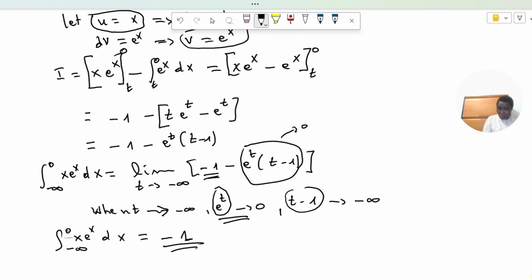Therefore, since we get the value minus 1, which is not infinity, this integral converges. It converges to minus 1. So this is a convergent integral.